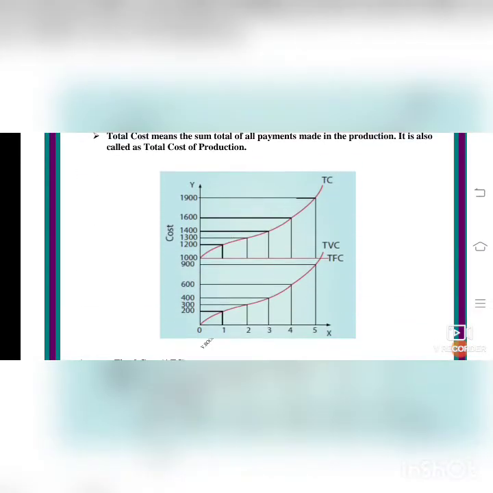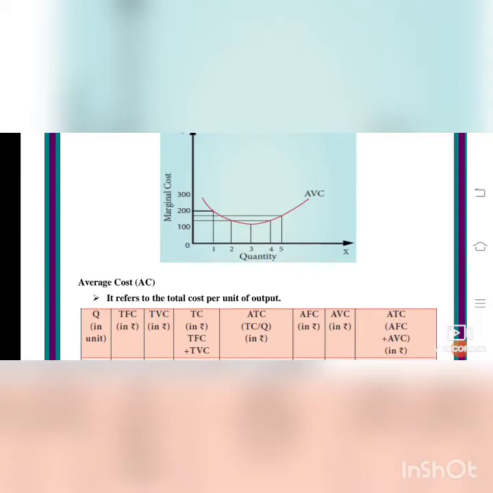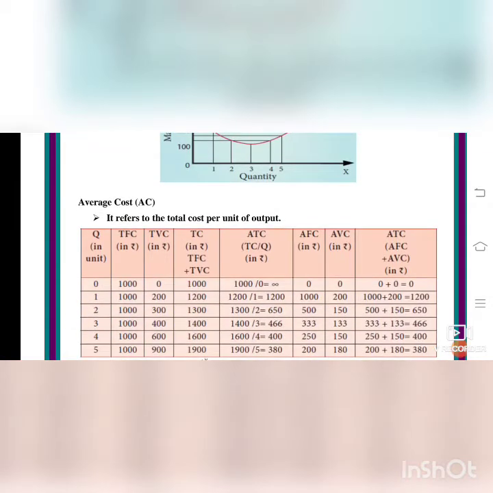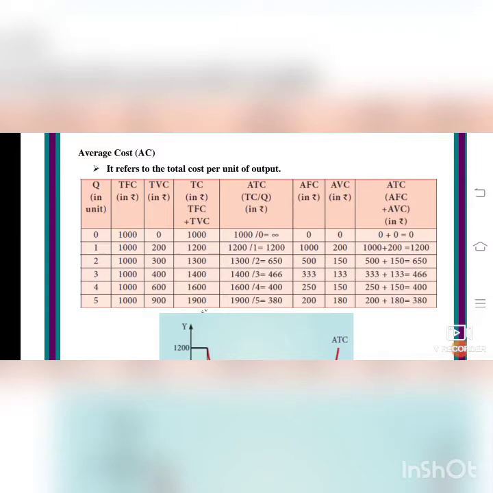So there is a diagram for this. For drawing this diagram, you must see a tabular column. After learning this table only, you can draw the diagrams. For example, quantity in units: 0, 1, 2, 3, 4, 5. Students, please listen. When we are taking the PDF, we are explaining the schedules and the diagrams. So please go through the PDF.